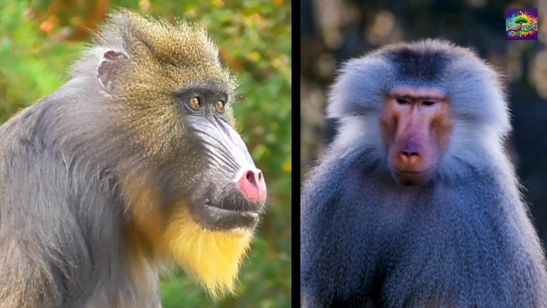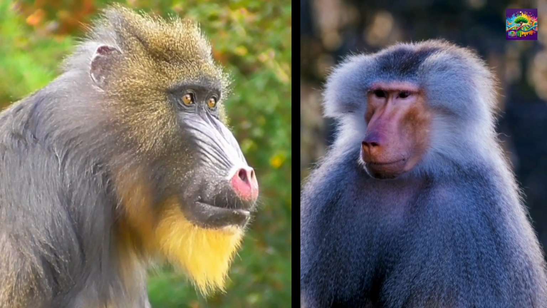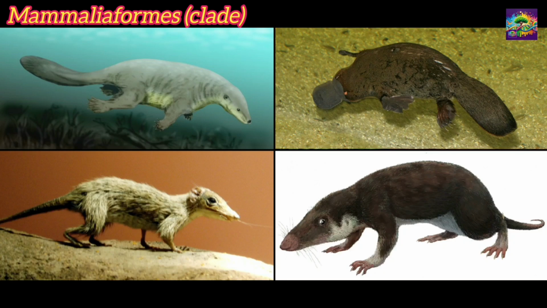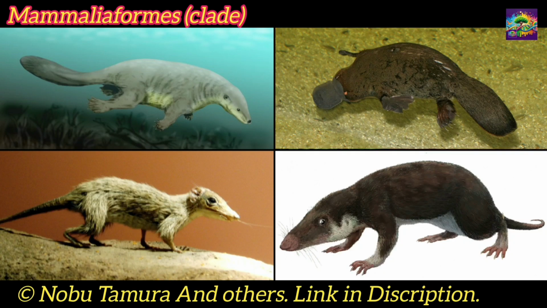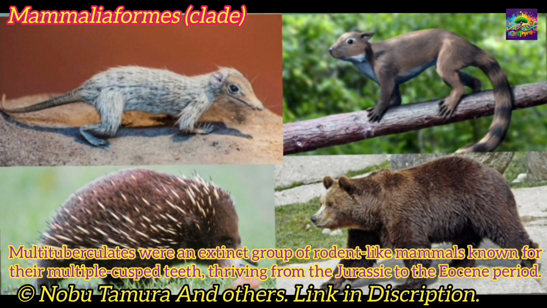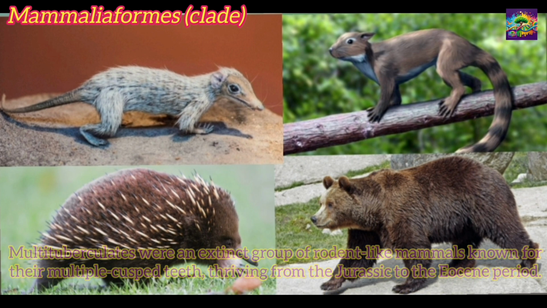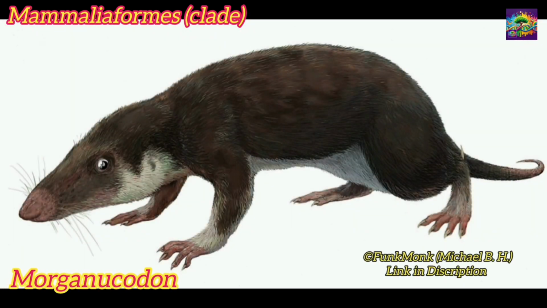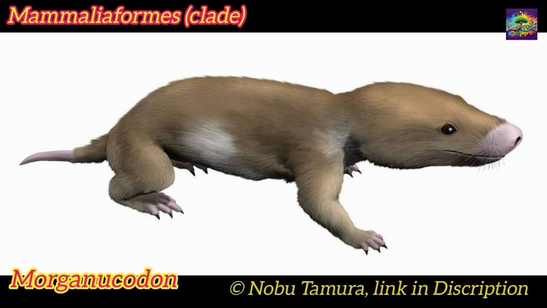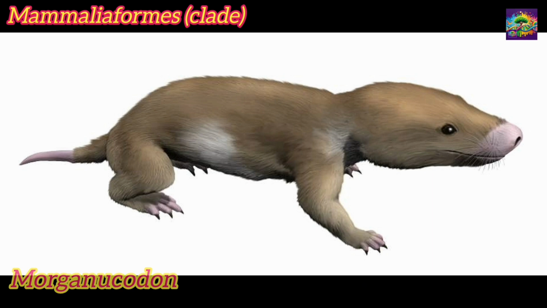The various mammals of today began evolving in different forms and sizes during the Paleocene epoch, some of which were quite ancient. Mammaliaforms. This is the earliest group of mammals, which includes all mammals and some of their ancient ancestors, such as multituberculates and modern mammals or mammalia. The shared ancestor of multituberculates and mammals was a mammaliaform. Early creatures like Morganocodon, which lived during the Jurassic period, are considered a shared ancestor. These mammaliaforms were small, shrew-like mammals with a much slower metabolism compared to modern mammals.